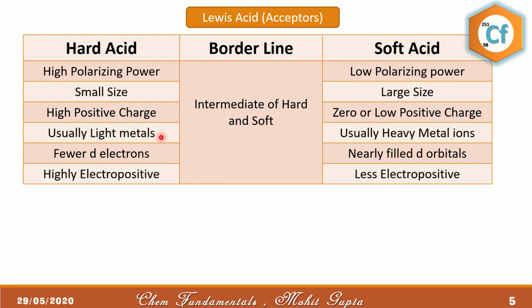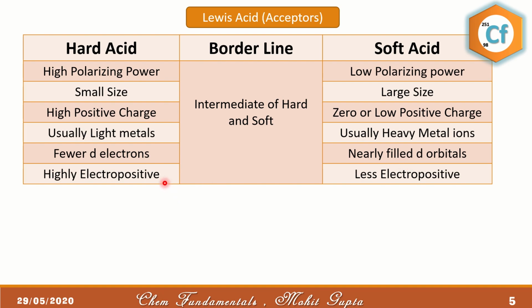So all the light metals, like all the elements of the S block, alkali metals as well as alkaline earth metals, are considered in the hard acid category, whereas other heavy metal ions are considered soft acids. Light means they have low atomic mass and heavy means they have higher atomic mass. In the case of hard acids, they have fewer d electrons, whereas soft acids have nearly filled d orbital electrons, which means we are talking about transition elements of very high atomic mass.